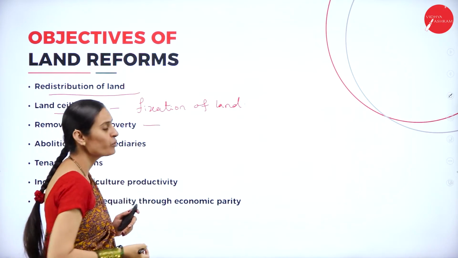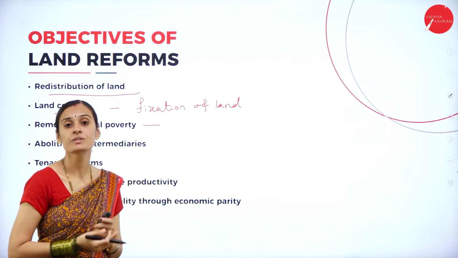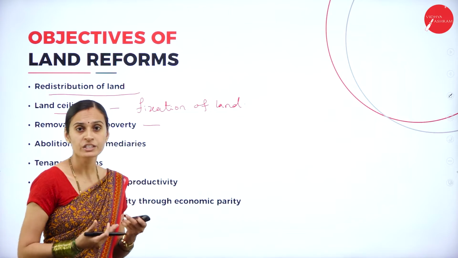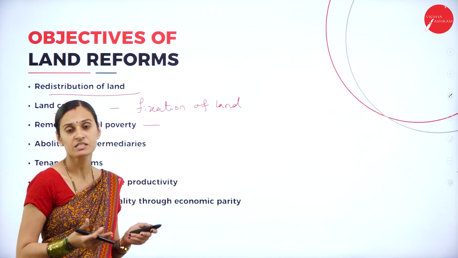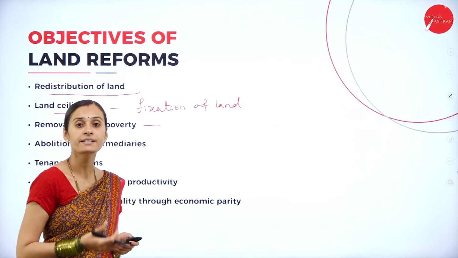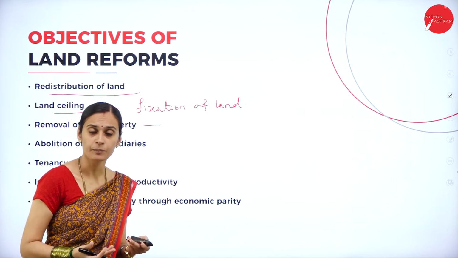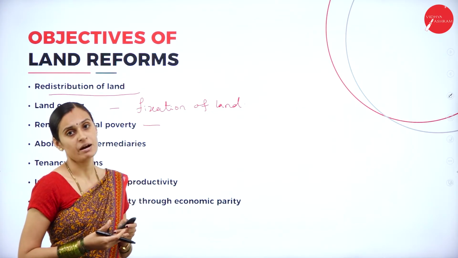And the next one, removal of rural poverty. This was a major objective of introducing the land reforms. By providing land to agricultural people, the tenants, they also have rights to cultivate for themselves, improving their income and removing rural poverty.